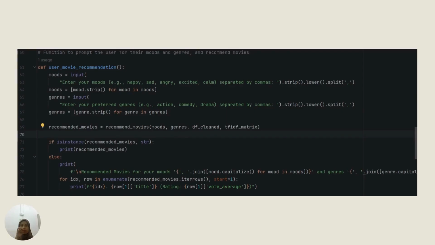Now I will explain the continued code from Nabil. So the presented code is to design the interaction with the user, where the user needs to enter the preferred mood and genre. And then the other code is about displaying the recommendations by listing the top recommended movies along with their ratings.